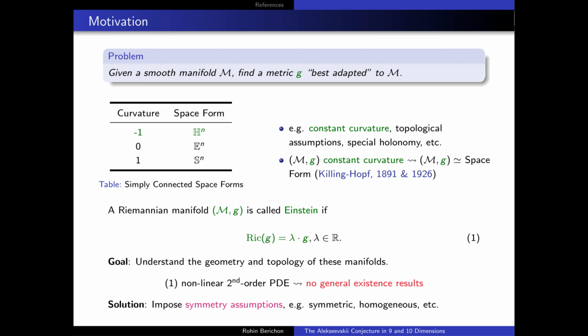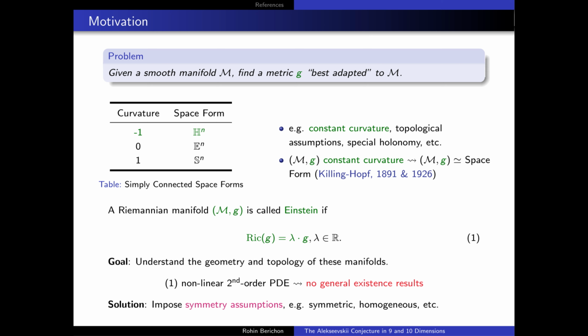Maybe as well we can choose certain topological assumptions on our Riemannian manifold. Say we assume that our manifold is compact. Maybe we can assume that it's simply connected instead. And we can impose other assumptions as well, for example, special holonomy assumptions. Now, in our case, we're going to be largely interested in studying those manifolds which have constant Ricci curvature. And recall, a manifold is called Einstein if its Ricci curvature is a scalar multiple of the identity. And well, now the goal here really is to understand the geometry and the topology of these manifolds.